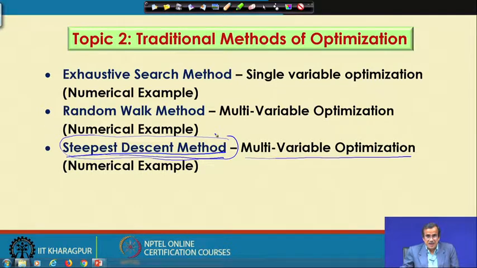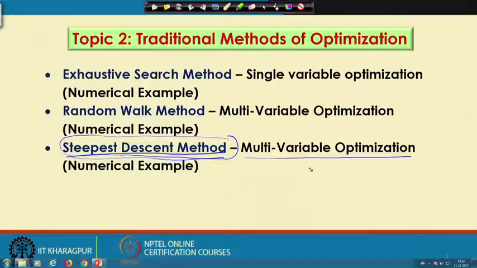Now, if we compare the computational complexity of this algorithm, it is the fastest of all the traditional methods of optimization, and this method has some merits and it has also got some demerits. It has the merit in the sense that it is very fast, particularly for the unimodal function. For example, say I have got a function like this, y is a function of x, and I have got a very regular unimodal function. So, for this type of function no algorithm can actually compete with the steepest descent algorithm.